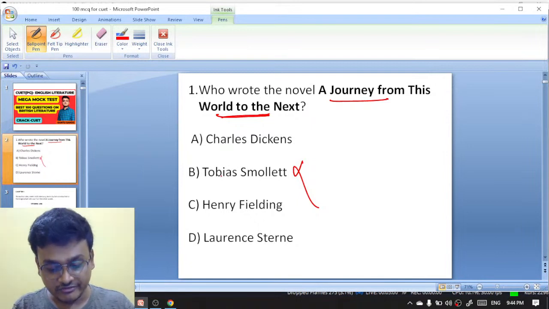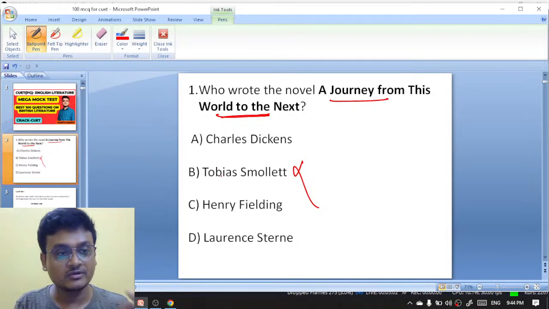Definitely these questions will help you, even in the CUET exam and in upcoming exams like UGC NET and SET, all these exams.